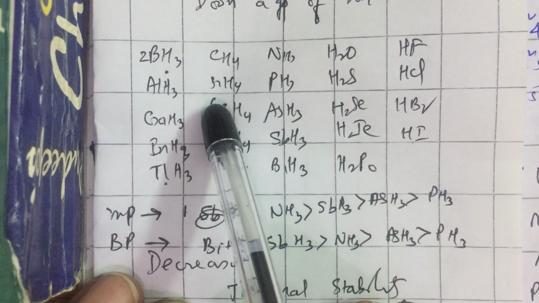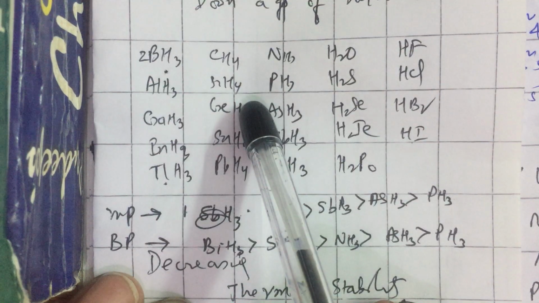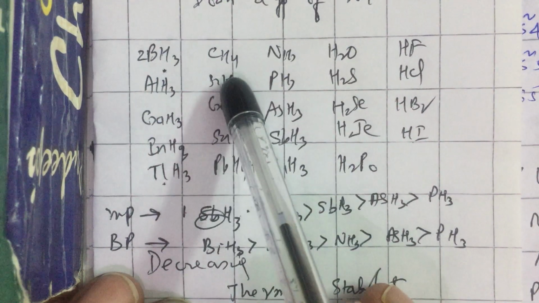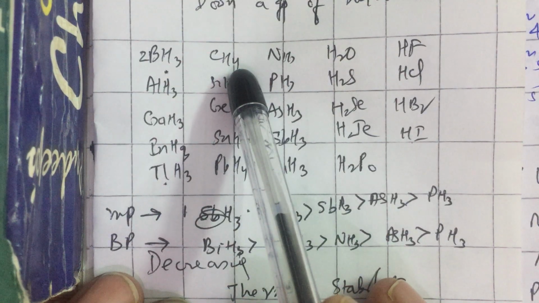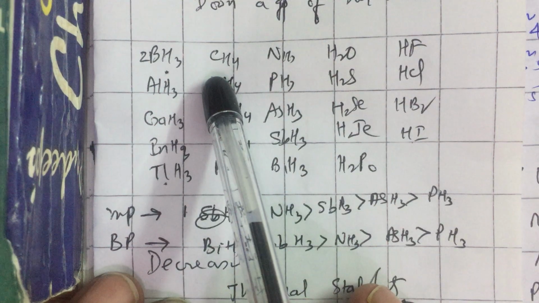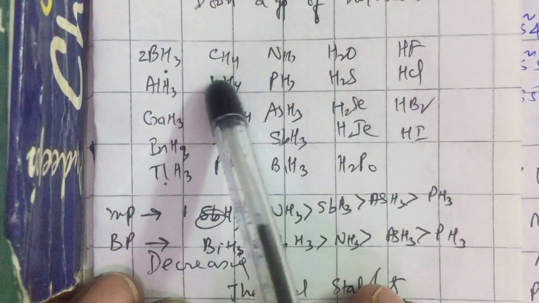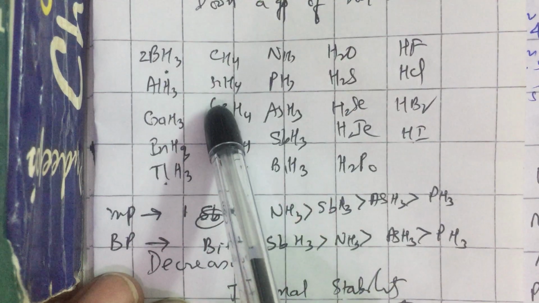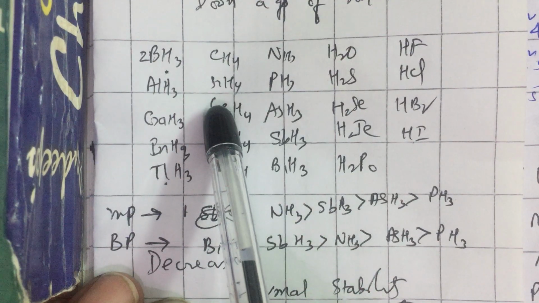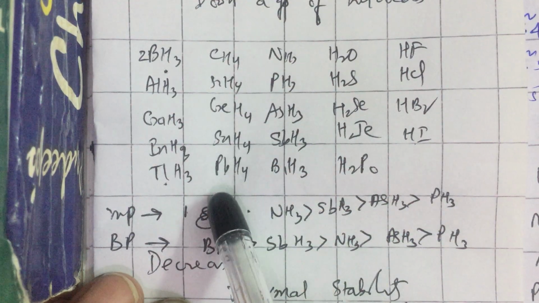The Si-Si bond in silanes is actually weakened by the Si-H bond because hydrogen is more electronegative than silicon. The C-C bond is not weakened by the C-H bond because hydrogen is less electronegative than carbon. Therefore, alkanes are available in large numbers, alkenes are available, alkynes are available. All this is possible because carbon can make double bonds with itself, even triple bonds with itself. Silicon is lacking that ability. So, the number of silanes is less. Others are there like MH4.